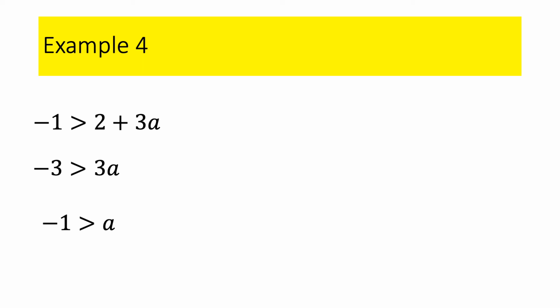Okay, I'm going to read it from variable to number, variable to number. That says a is smaller than negative 1. So where are the numbers that are smaller than negative 1? To the left. Okay? All right.